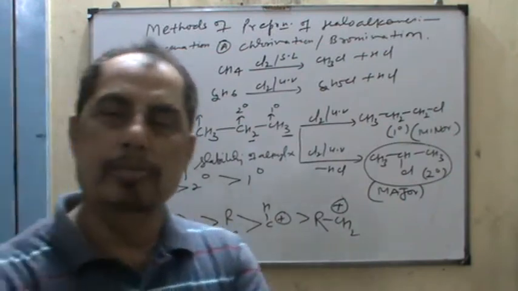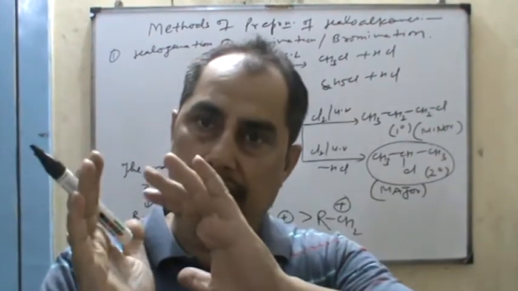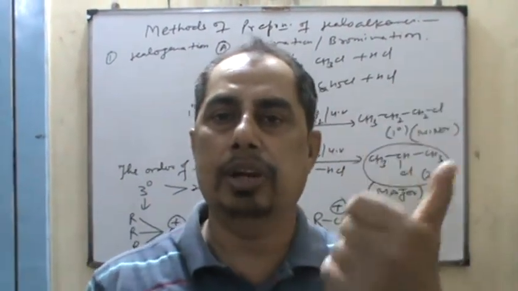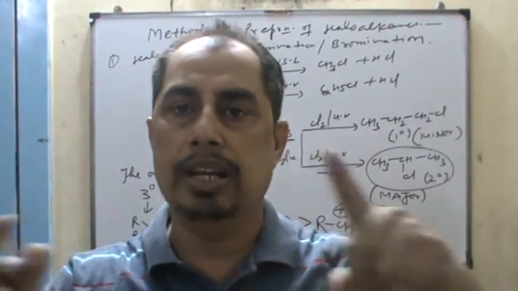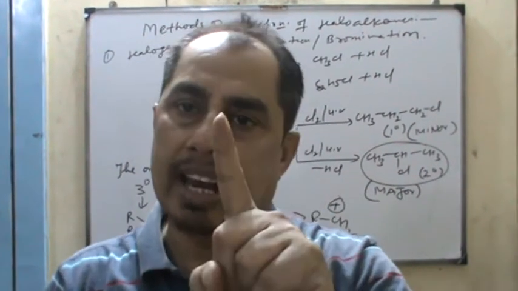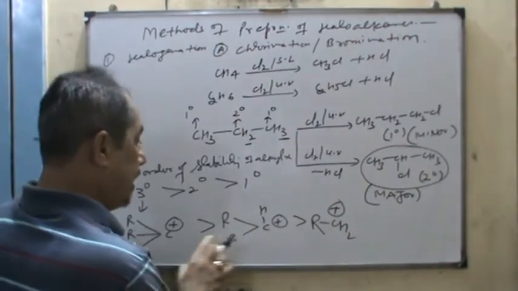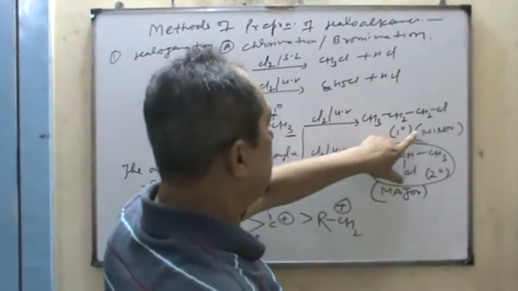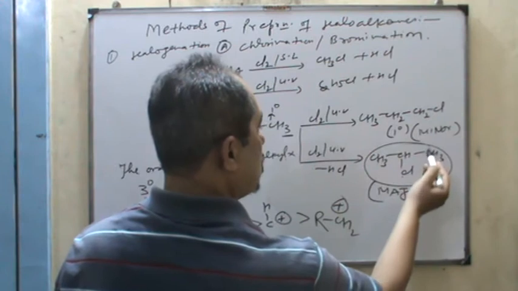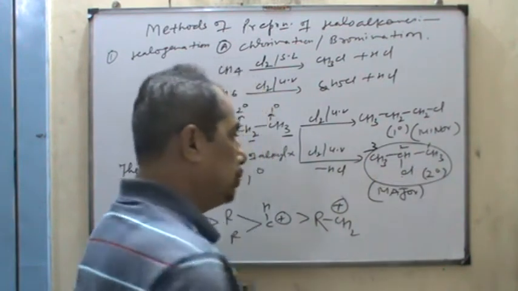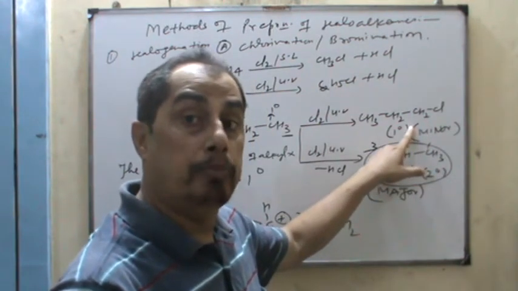So always remember, reaction always proceeds through the more stable carbocation. 3 degree, 2 degree and 1 degree. 3 degree carbocation is more stable than 2 degree as well as 1 degree. 3 degree means 3R, 2 degree means 2R, and 1 degree means 1R. So reaction always proceeds through the more stable carbocation. That is why it is minor and it is what? Major alkyl halide. It is isopropyl chloride or in IUPAC system, 2-chloropropane. It was normal propyl chloride or 1-chloropropane.